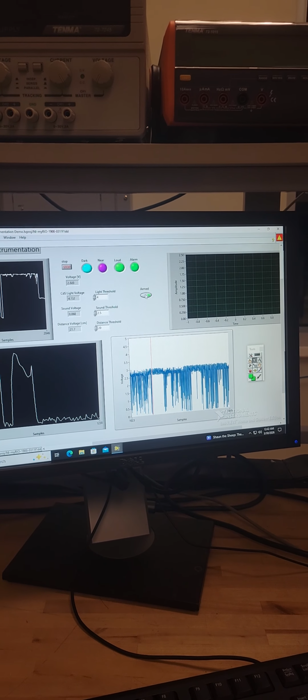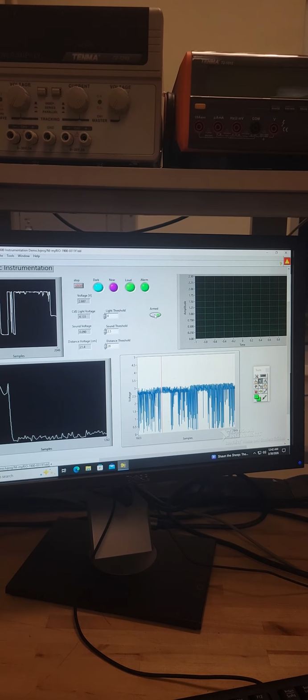The front panel provides the user interaction, real-time monitoring. It includes